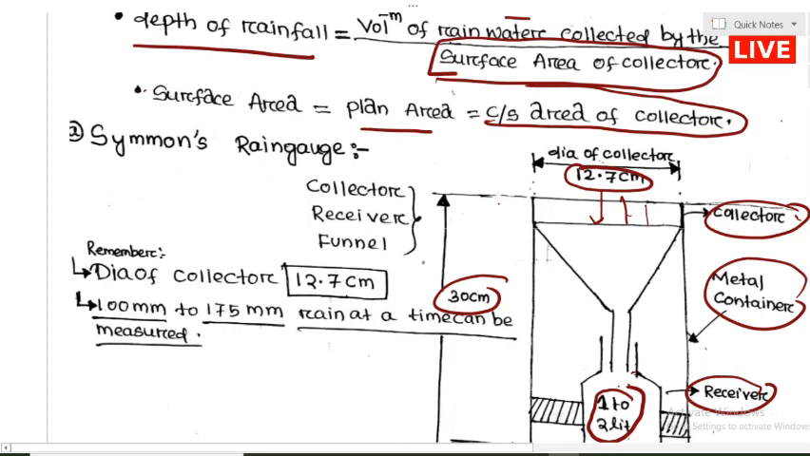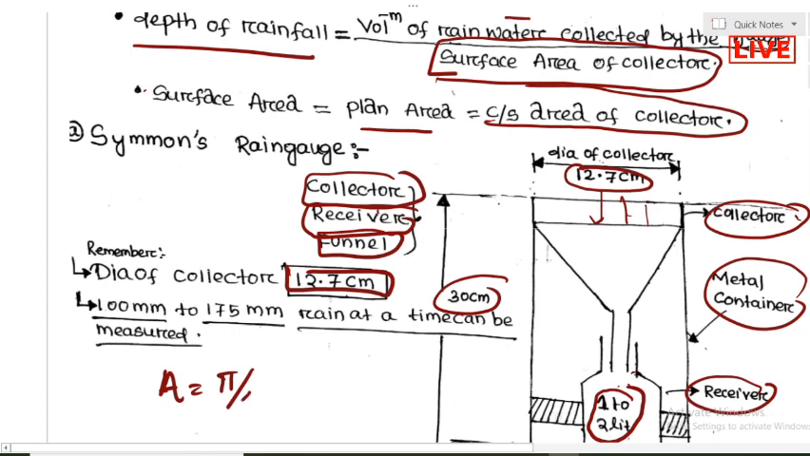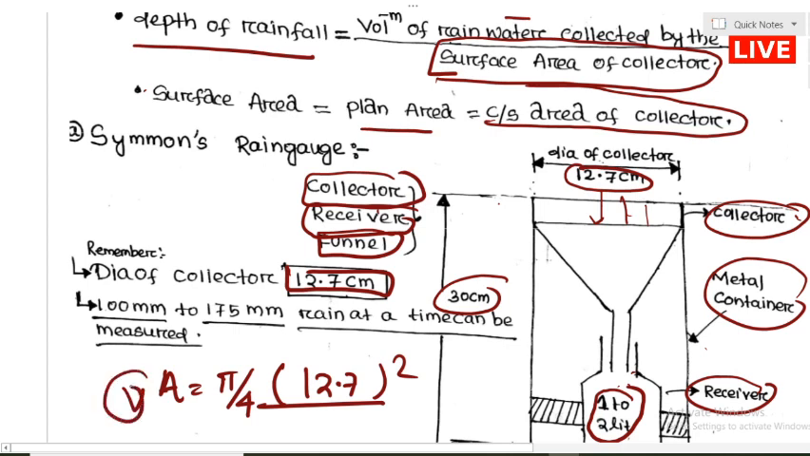So what is the diameter of the collector? The diameter of the collector is 12.7 centimeter. Simon rain gauge consists of 3 parts. First one is collector, second one is receiver, and this one is funnel. Okay, so what is the area? You find that the area will be pi by 4 into 12.7 square. We find out the area. The volume of the water we collected divided by this one, that is called the depth of the rainfall. So this is Simon rain gauge.